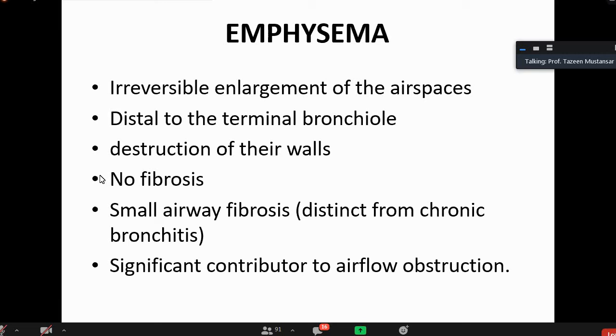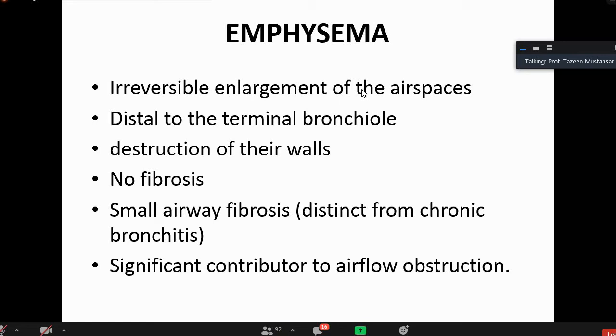In spite of this destruction, there is no fibrosis, but recently it is said that some minor fibrosis occurs there. A small airway fibrosis is there, but that fibrosis is distinct from chronic bronchitis. Okay, in chronic bronchitis there is also fibrosis that is secondary to some inflammation. So there is significant small airway fibrosis distal to the terminal bronchiole, adding to the airflow obstruction that is seen in emphysema, and that airflow obstruction is because of the enlargement of the air spaces.